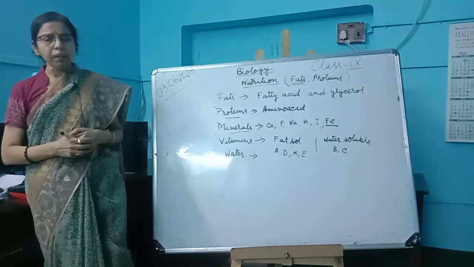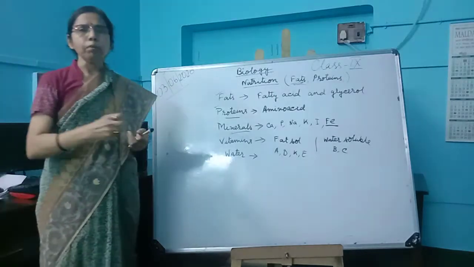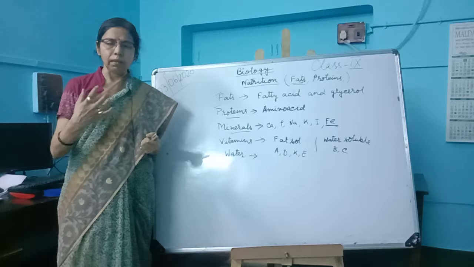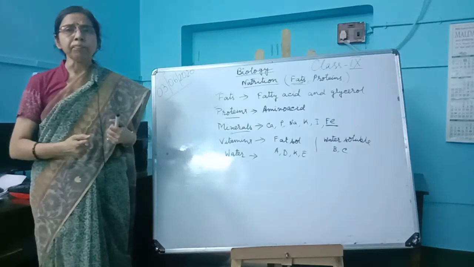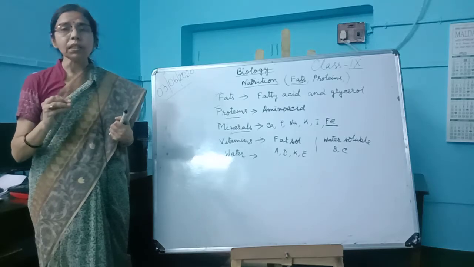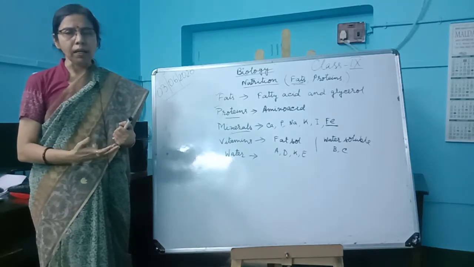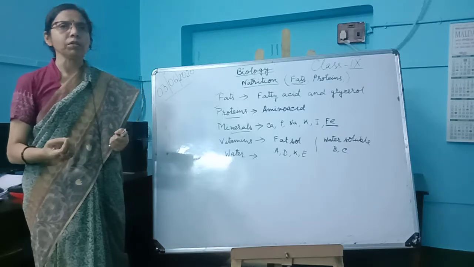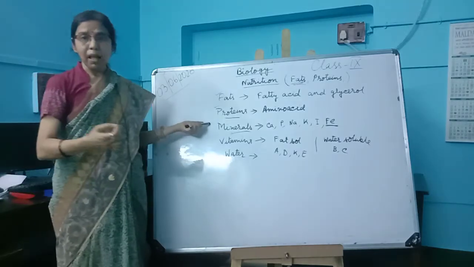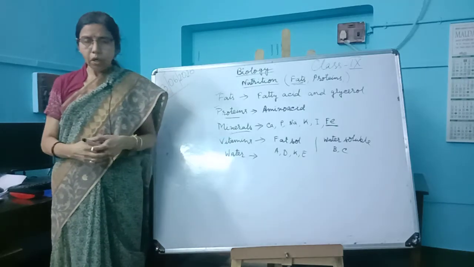Water also helps in the transportation of digested food. When food is digested in the digestive system, it should reach every cell. It is transported by the blood, and one of the major components of blood is plasma, which is 90% water.